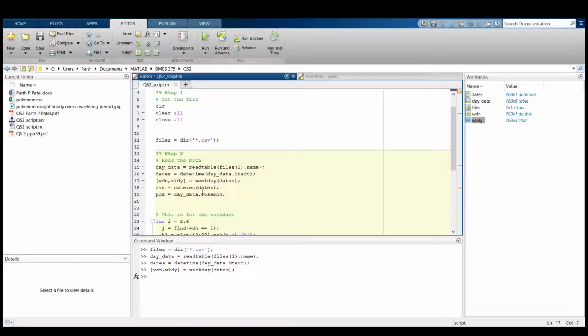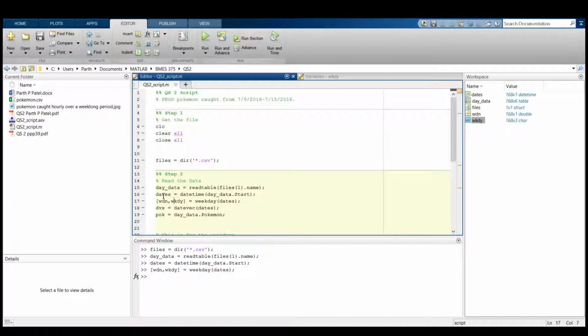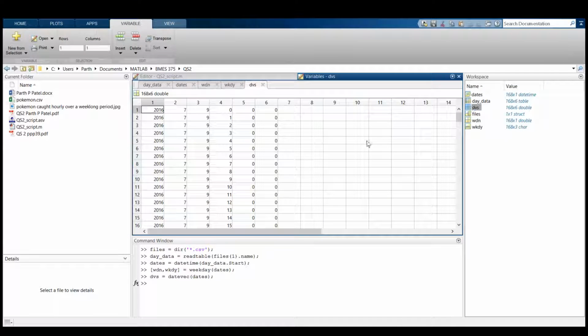So after we've gone ahead and done that, once again I left this DVS value right here, and what that DVS value really helps us do is make a vector out of our dates. This would be particularly useful if we're trying to look at specific data within each day. Say we were only looking at the hours of noon till perhaps 5 o'clock.